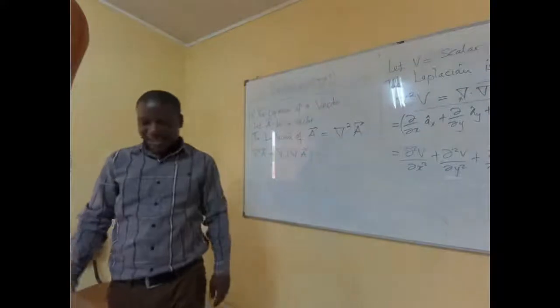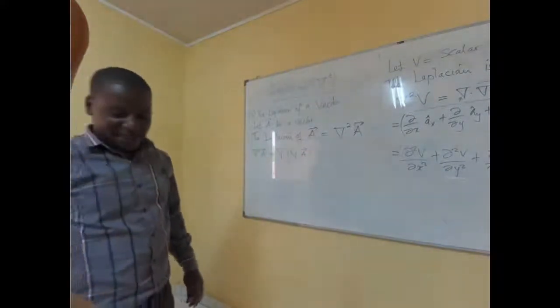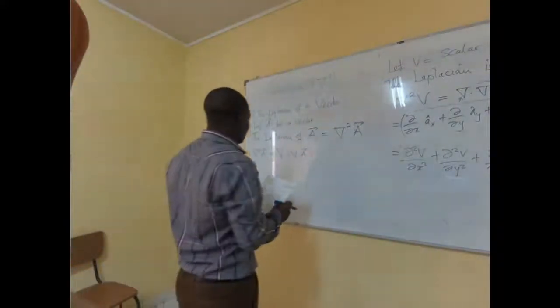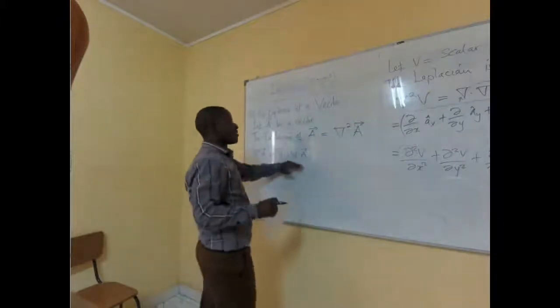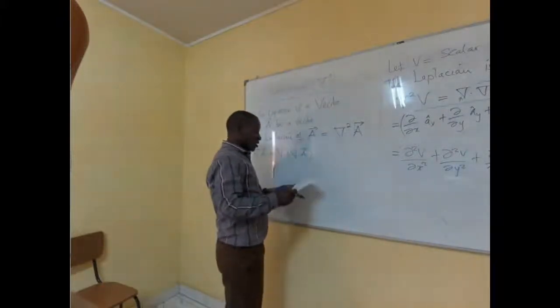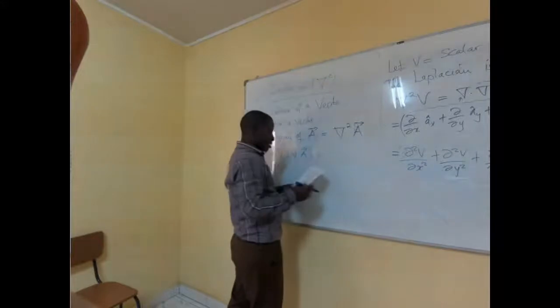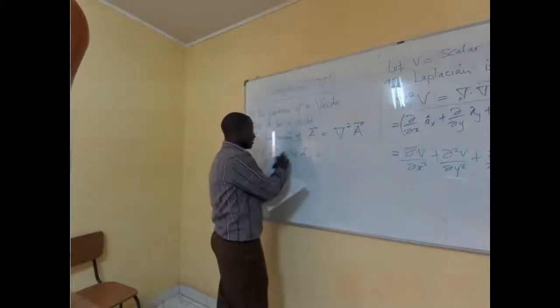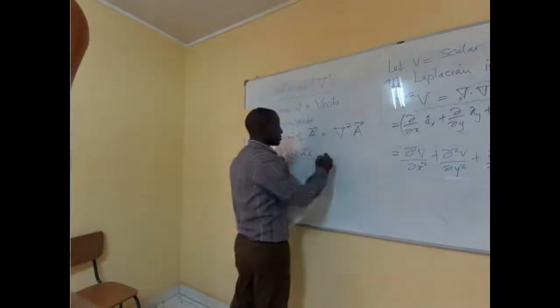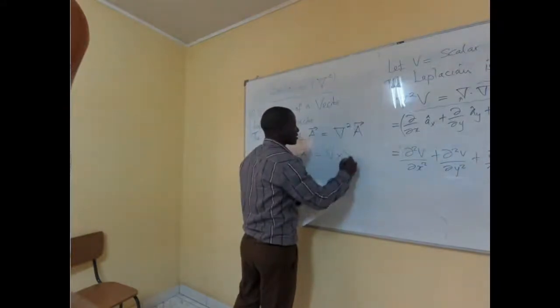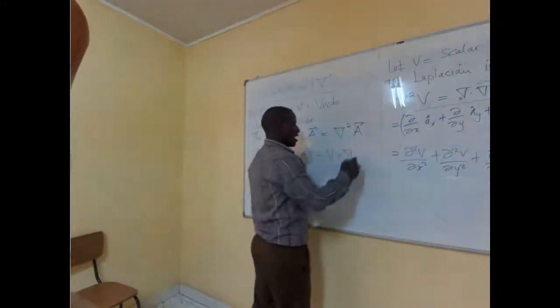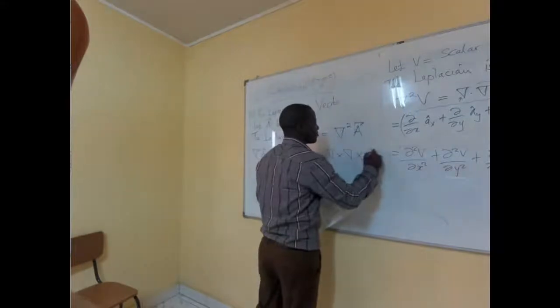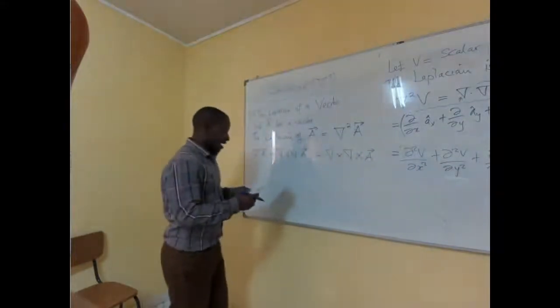So we can expand just like we expanded the other side. But this time around, since this is a vector, this must be minus the gradient cross into the gradient, and then we cross into A. That is how it is defined.